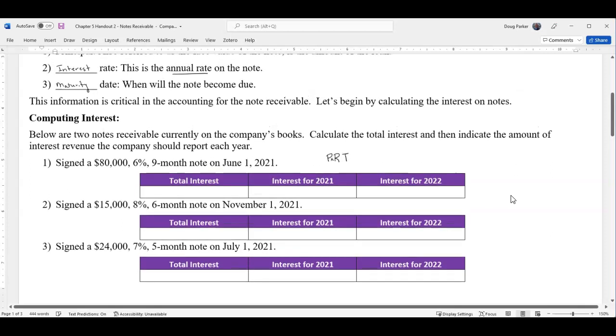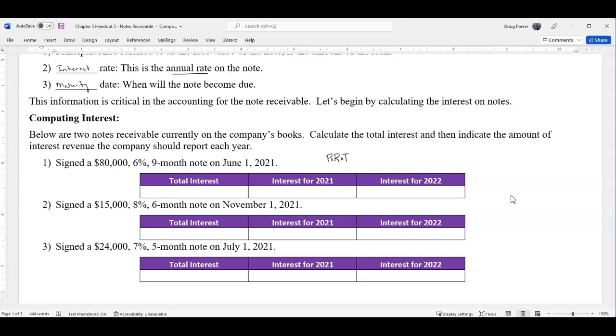Principal times rate times time. So a neat little way to remember it is just PERT. P-R-T. So for each of these, we're going to do PERT. We're going to take the principal. So on this first note, we're going to take $80,000. That's our principal amount.